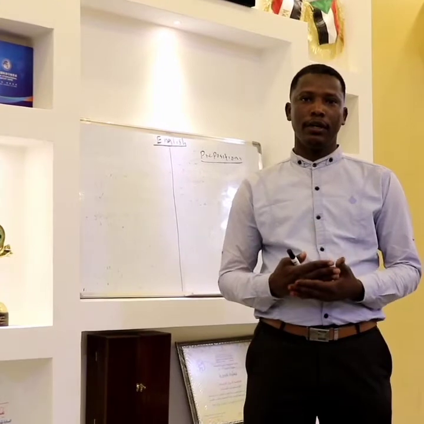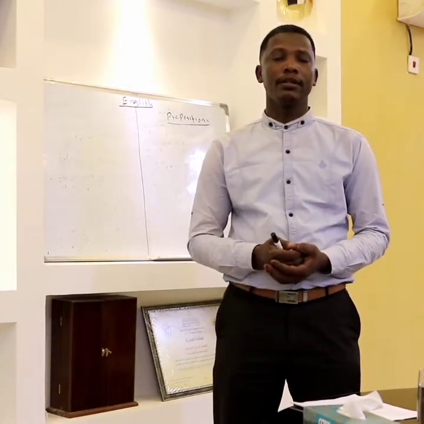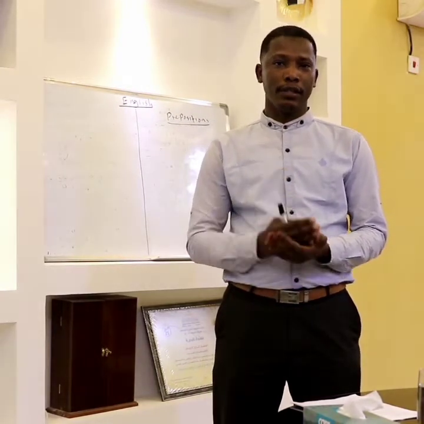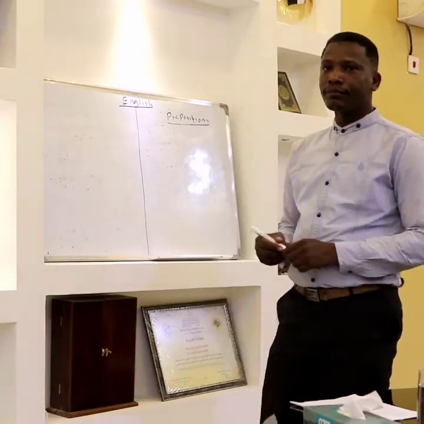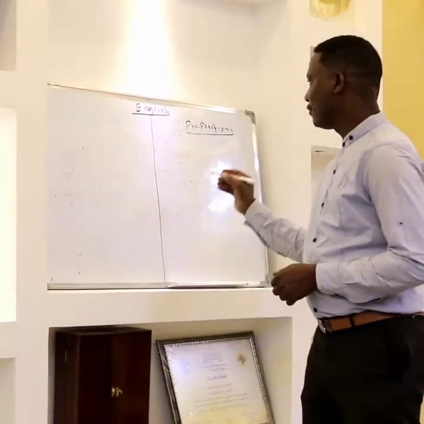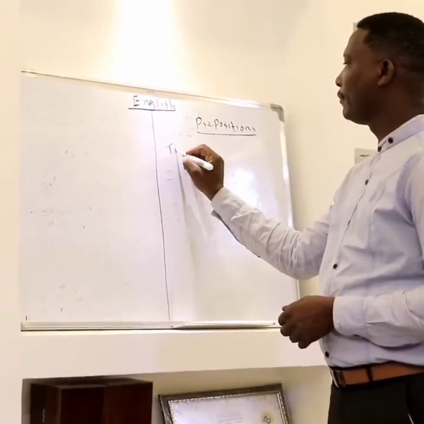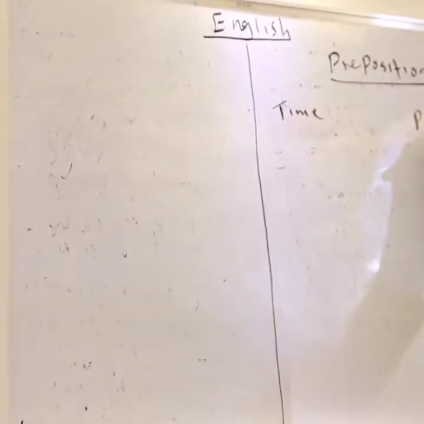And as I said, there are many prepositions in the English language. I will not be explaining all of them in this lecture. I am only going to explain some of them, so please be with me. First of all, prepositions are used for both time and place.